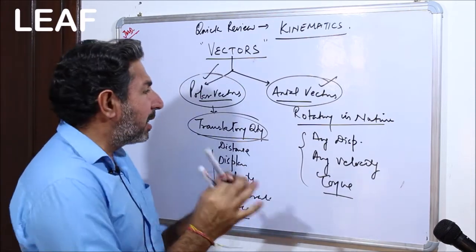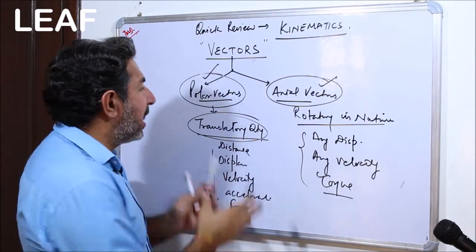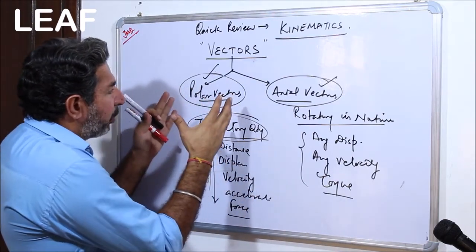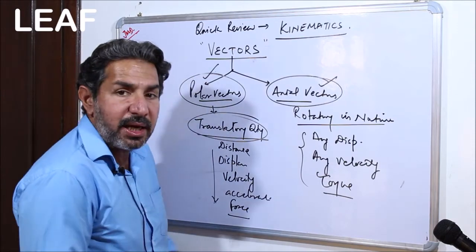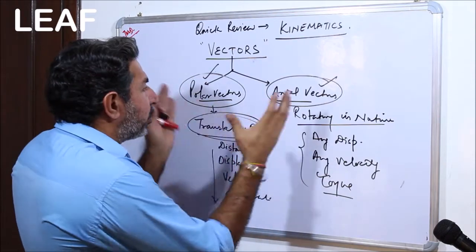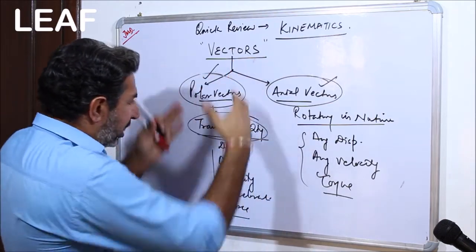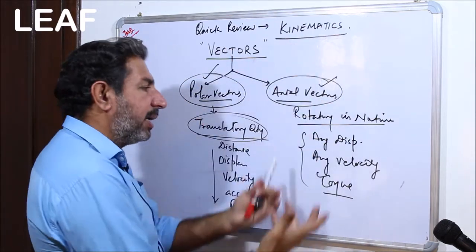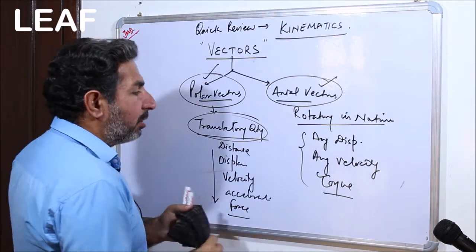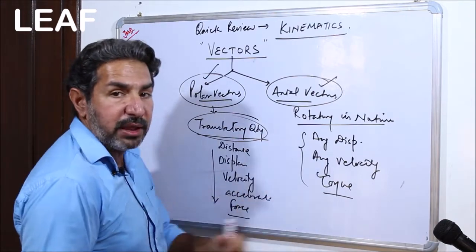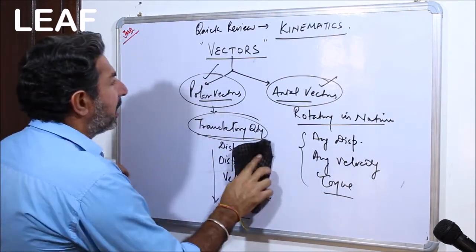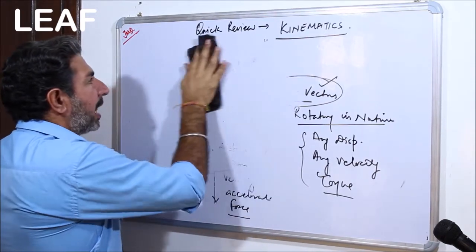This is the basic thumb rule, you may say, where we have to use the polar vectors and where we are going to utilize the axial vectors. So these are the two different segments where we are utilizing the polar and the axial, the translatory and rotatory. Again, it is the basic element, and you might have read it, but just for the sake of brushing up, I am telling you it very quickly.